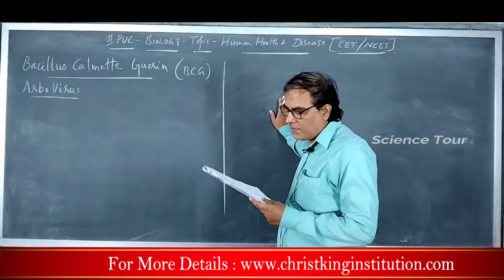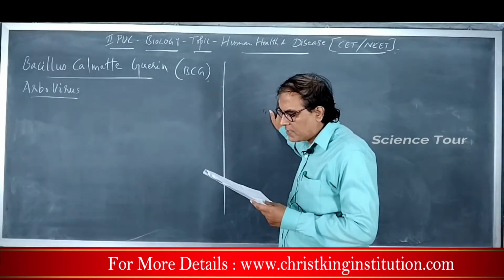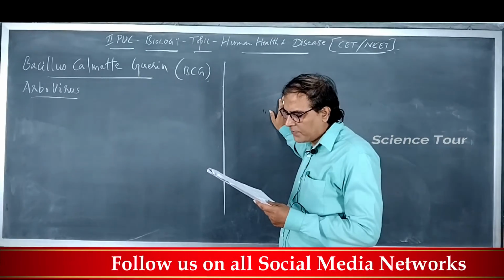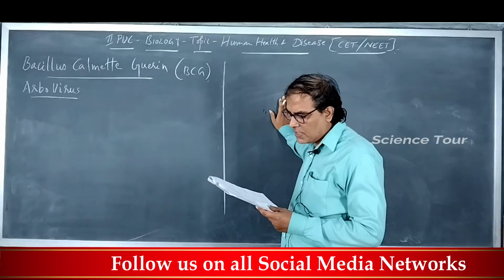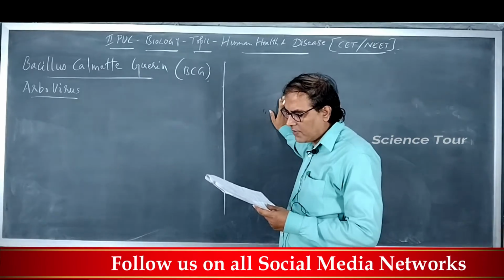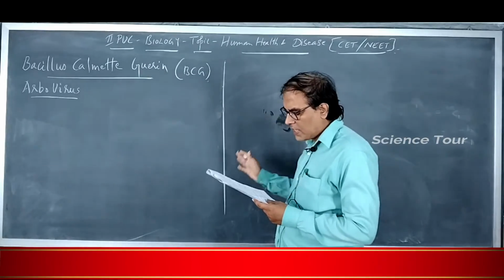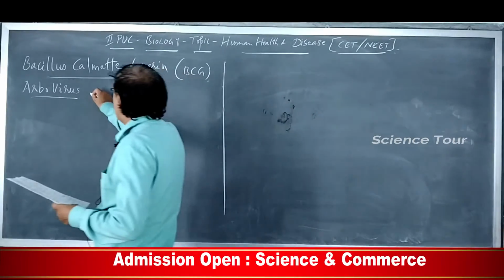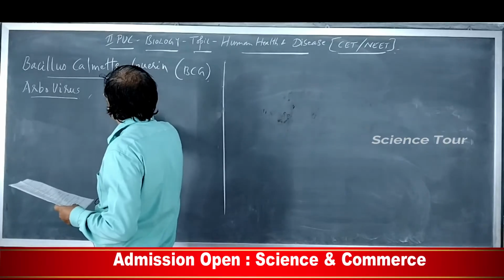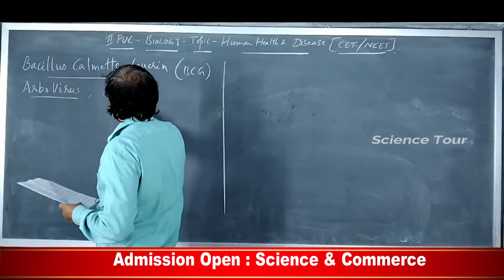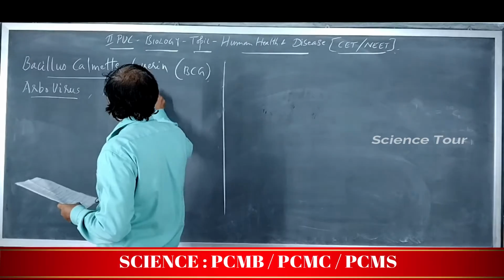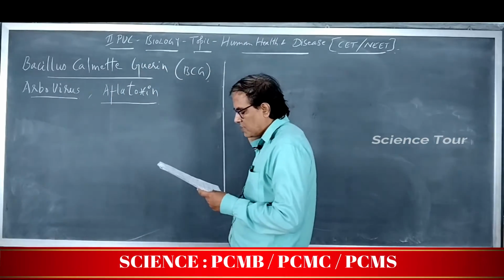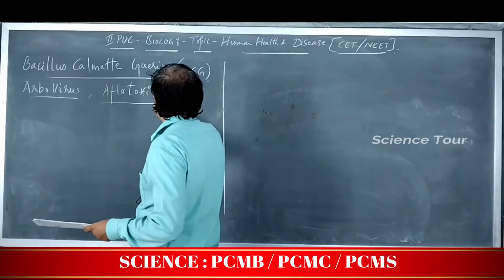Then question number 7. Which of the following is not one of the prime health risks associated with greater UV radiation through the atmosphere due to depletion of stratospheric ozone? That is increased liver cancer. Liver cancer can be caused due to aflatoxin. Aflatoxins are produced by the fungus Aspergillus.